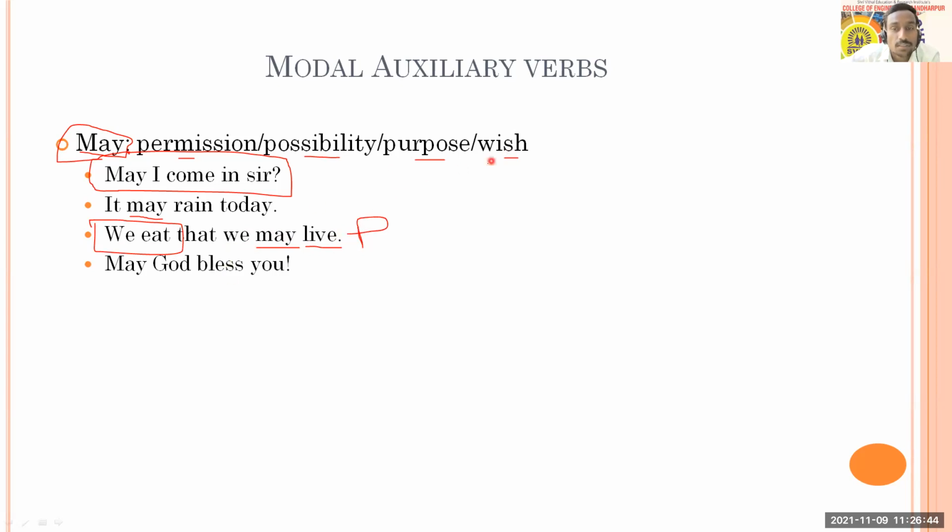And here is the last one, that is used for wish. When your friend has a birthday today and you're wishing him, you can wish him by using may. "May God bless you. May your dreams come true. May you be successful." And not only for that kind of wishes, but if there is a death of some person, you can express sad wishes also by using may: "May your soul lie in peace, may you rest in peace," something like this. So for that purpose also may is used, which is here for wish. So that was all about may.